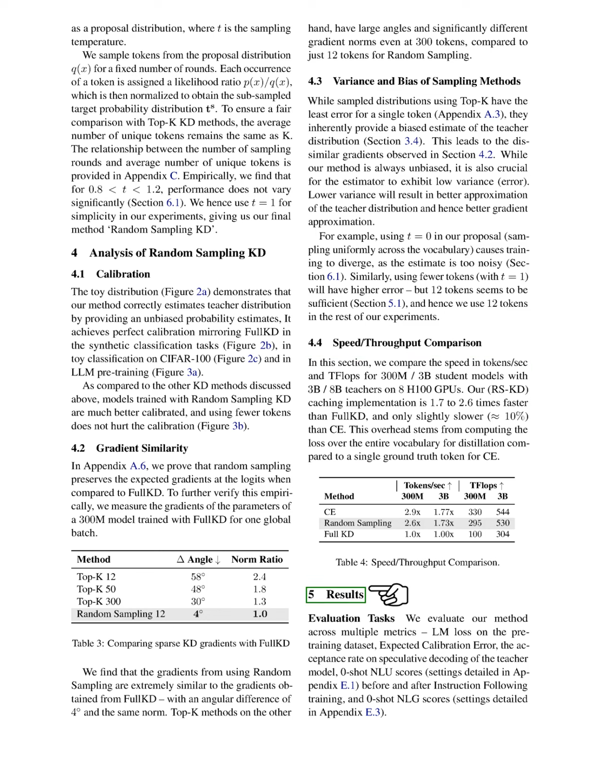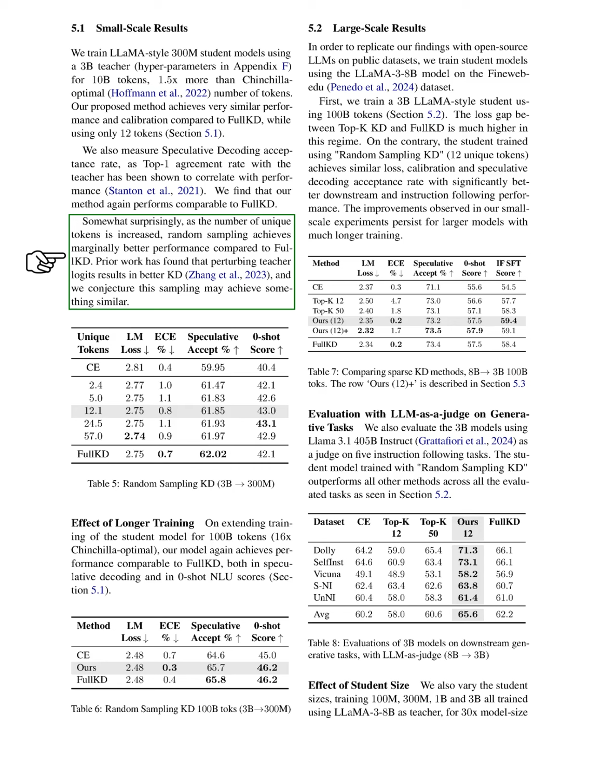We evaluate our method using various metrics, including LM loss, expected calibration error, acceptance rates in speculative decoding, and zero-shot NLU and NLG scores. In our small-scale results, we train Llama-style models with a 4B teacher and find that our method performs comparably to full KD while using fewer tokens. Interestingly, as we increase the number of unique tokens, random sampling shows slightly better performance than full KD, suggesting that perturbing teacher logits may enhance knowledge distillation.